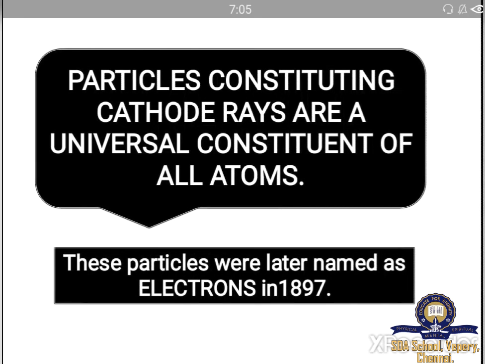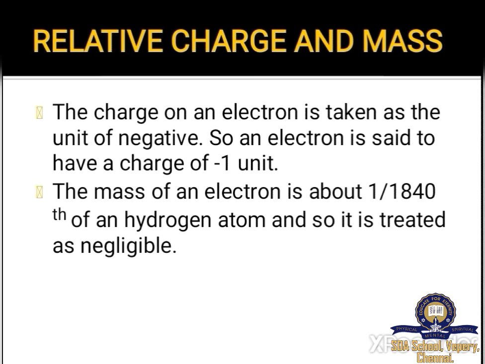I hope you all understood the characteristics of a cathode ray and the discovery of electron. Now, this is the last topic for today's class, relative charge and mass. The charge on an electron is taken as unit of negative. So, an electron is said to have a charge of -1 unit. The mass of electron is about 1 by 1840th of a hydrogen atom. So, it is treated as negligible.